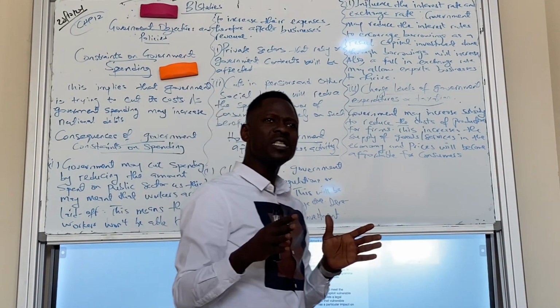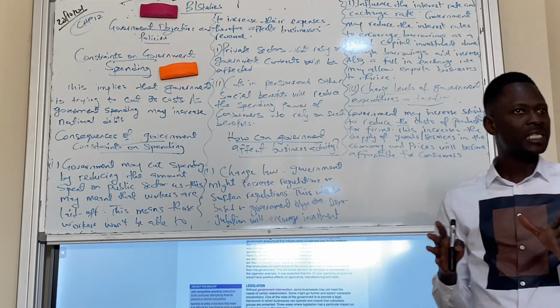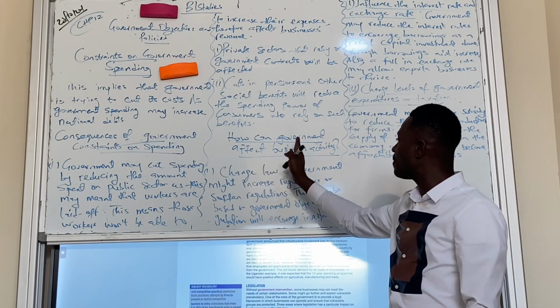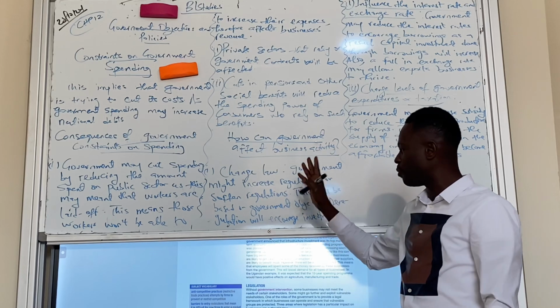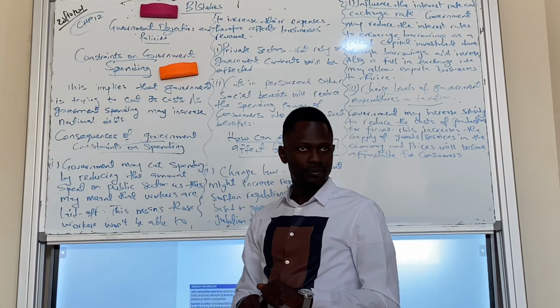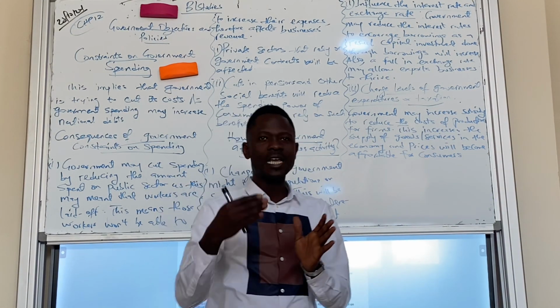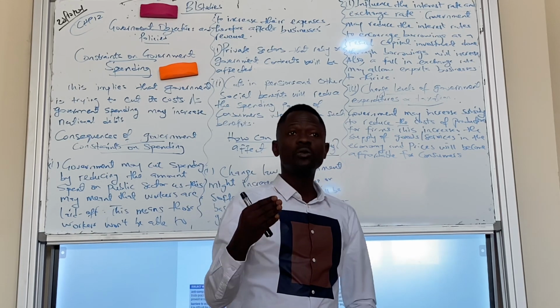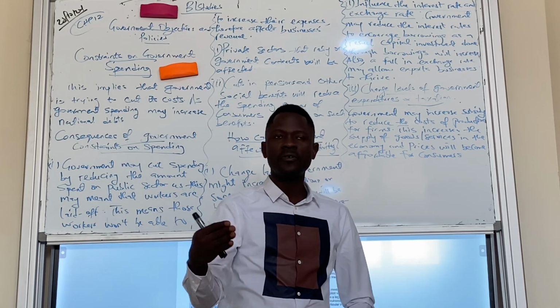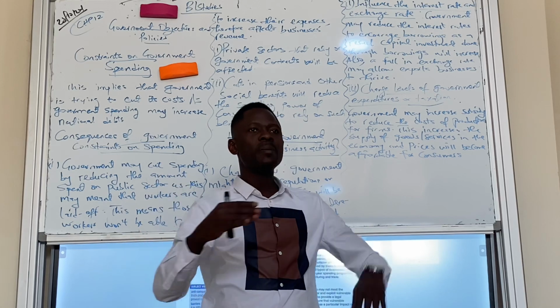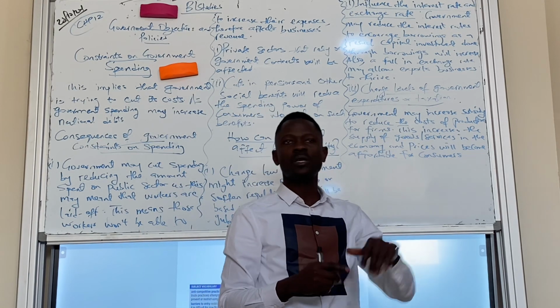So how can government affect business activity? So here I go. How can government affect business activity? One, government can change laws. There are regulations, there is legislation. If government wants to encourage industries or firms or investors, they might deregulate, soften the laws in the country.